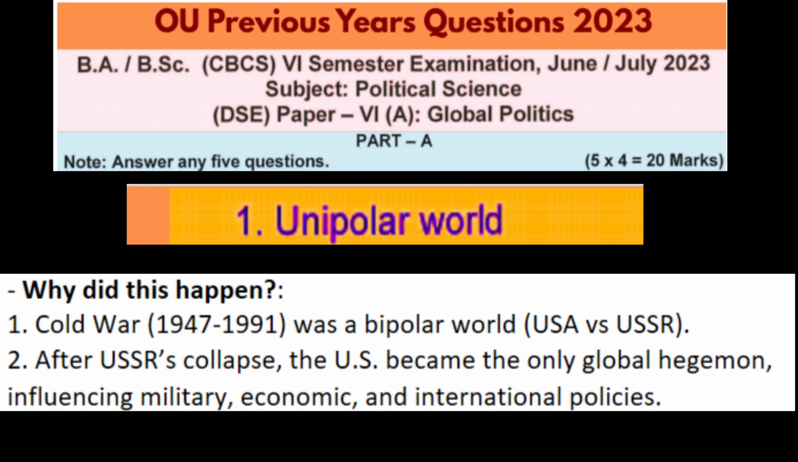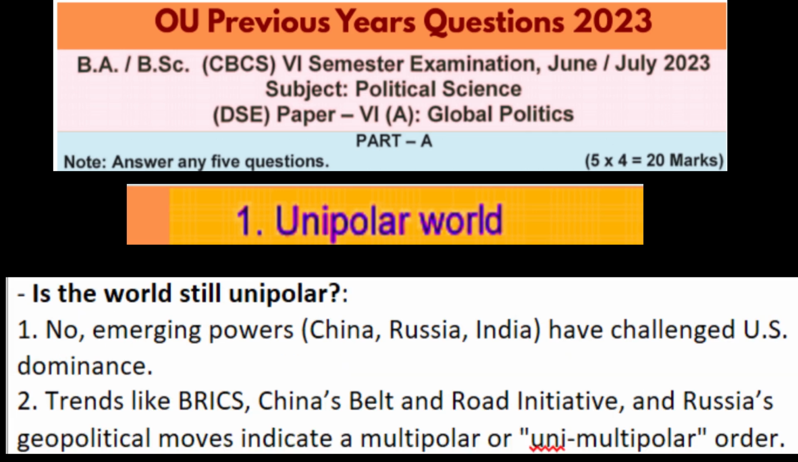So the question which appears now is, is the world still unipolar? Not exactly. Since the 2000s, emerging powers like China, Russia, and India have challenged the US dominance, pushing the world towards a multipolar world order. The rise of BRICS, that is Brazil, Russia, India, China, and South Africa, China's Belt and Road Initiative, and Russia's geopolitical moves, all these show that power is more distributed now than in the 1990s.